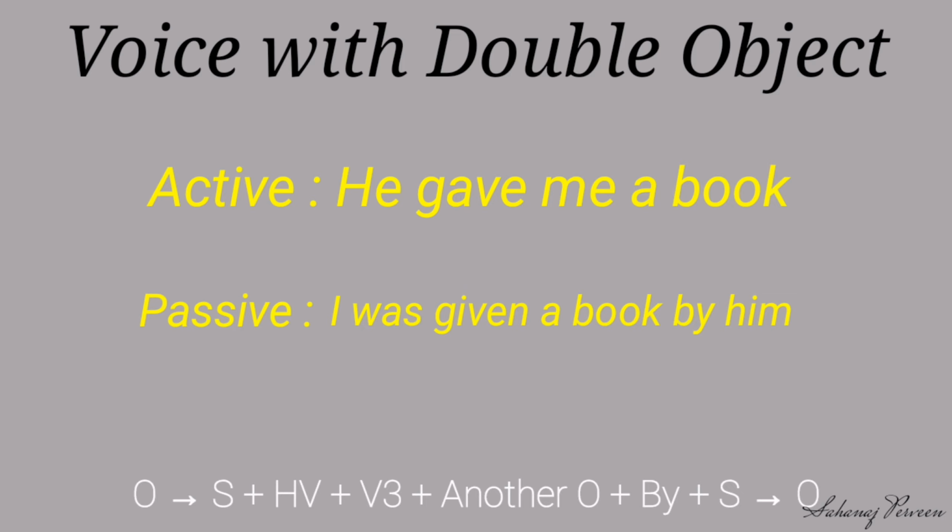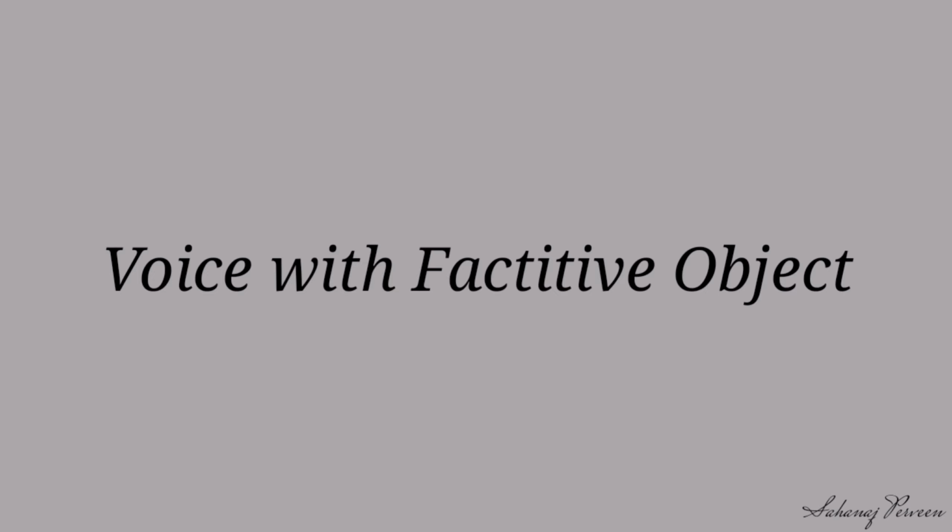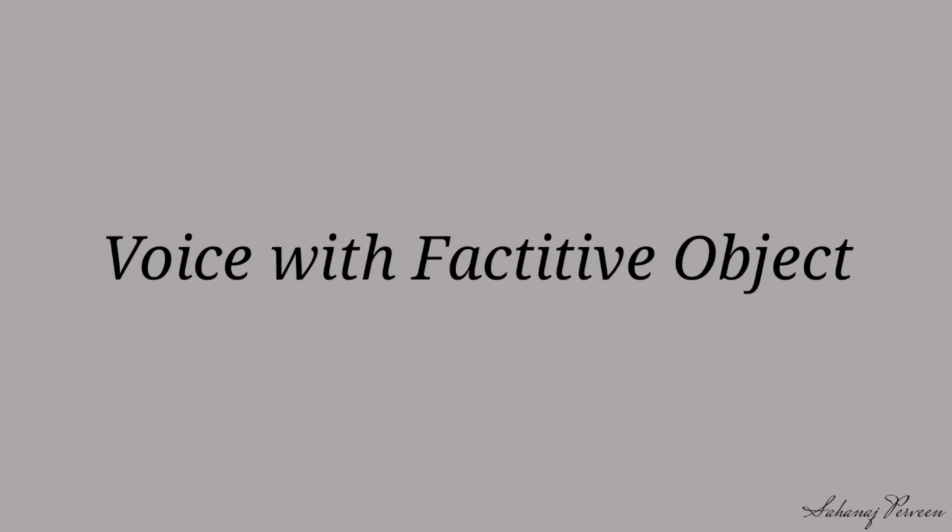We can change it into another way: A book was given to me by him. Here I turn the direct object into a subject. Dear student, listen carefully. If we use the direct object as a subject, we need to add preposition to before the indirect object.